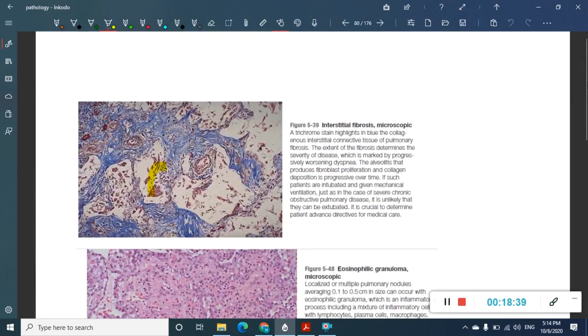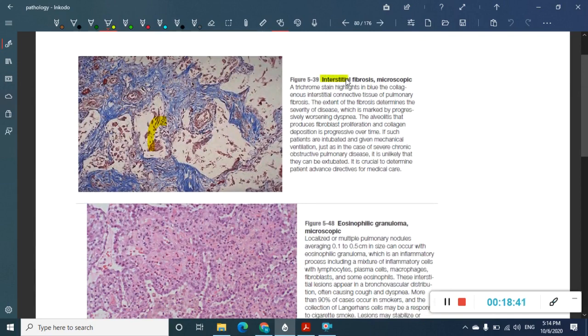Then, this is the picture of interstitial fibrosis. These are the same pictures which I have shown you previously. These are from Robbins, those are from Netter's. It becomes easier for you to identify if you see many pictures.